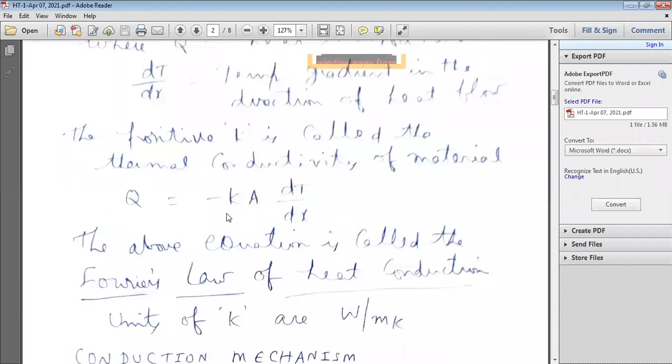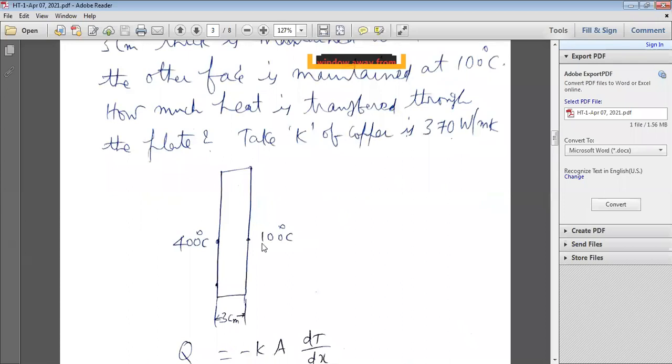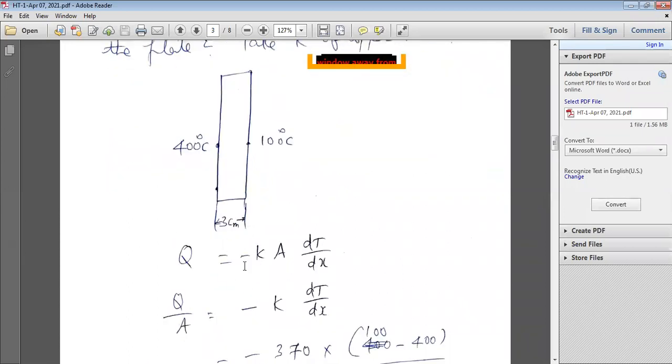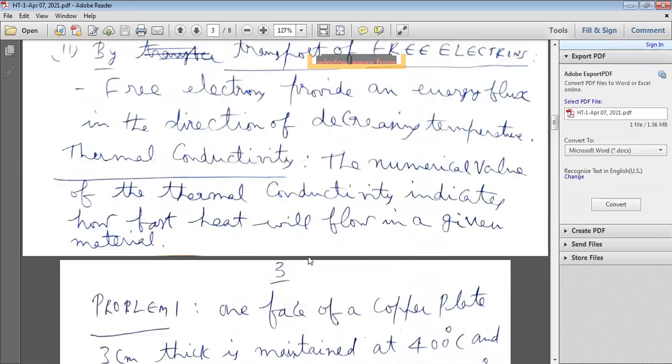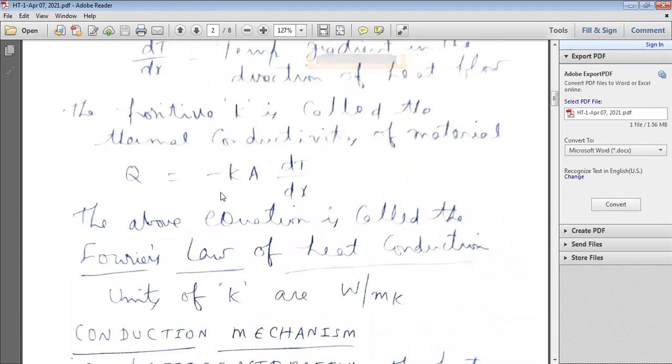But why have I taken the minus sign? Because temperature decreases in the direction of heat transfer, and we need a positive value of heat transfer. The change in temperature is 100 minus 400, which is minus 300, and minus into minus 300 becomes a positive heat transfer rate. So to take care of the decreasing temperature, we use a minus sign here.